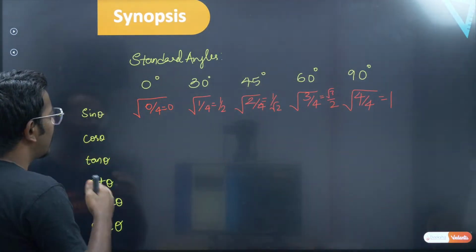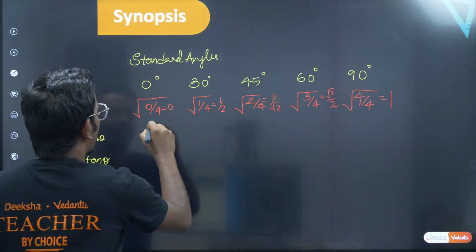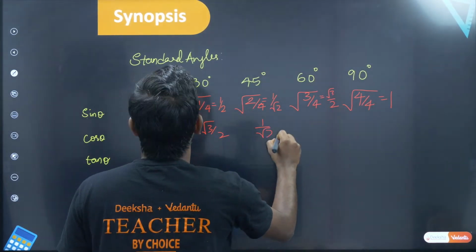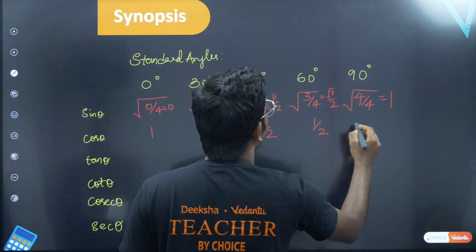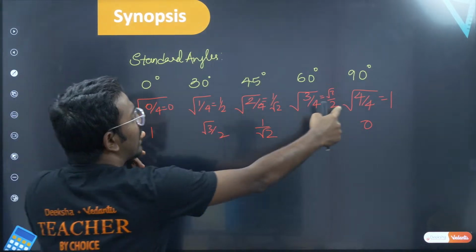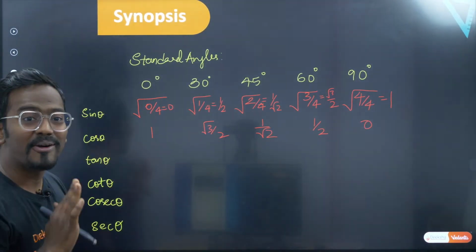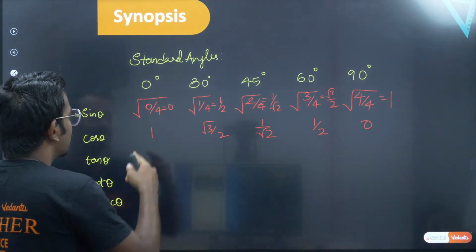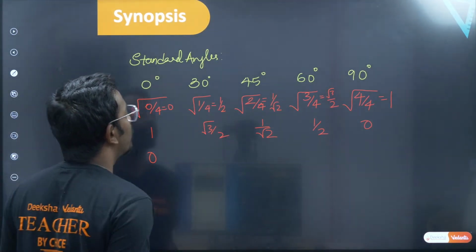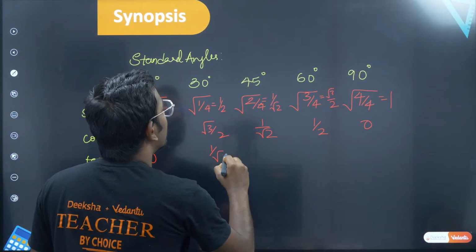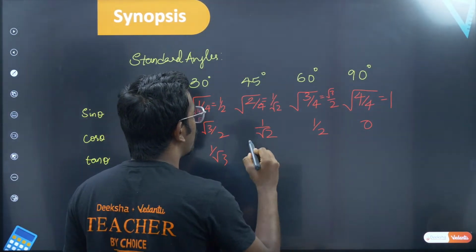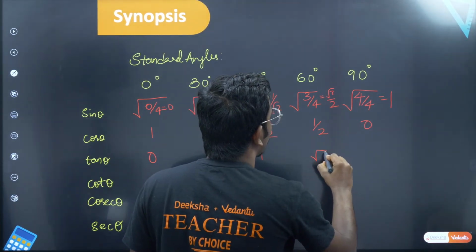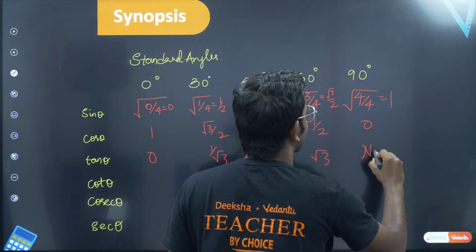So cos theta you can write everything, just start from here. So you take 1, then root 3 by 2, then you take 1 by root 2, and then you take 1 by 2 and 0, right? So you just have to write reverse of your sin theta, your cos theta is ready. Now how do you prepare tan theta? Just divide sin by cos. So 0 by 1 is 0, 1 by 2 by root 3 by 2 is 1 by root 3, this is 1 by root 2 by 1 by root 2 is 1, and root 3 by 2 by 1 by 2 would be root 3, and 1 by 0 is not defined.